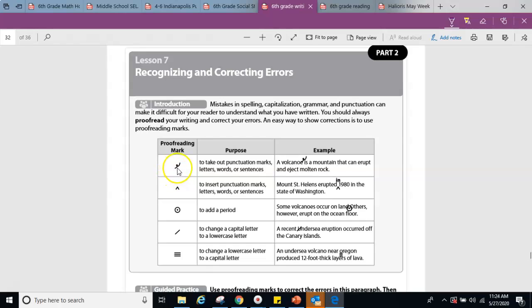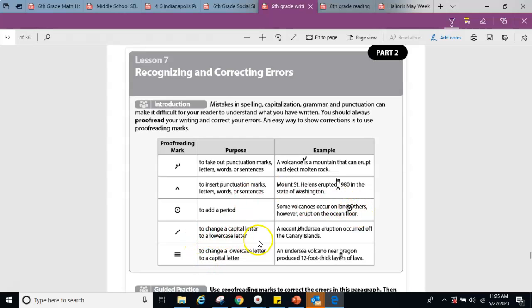So this little curly thing is to take out punctuation marks, letters, words, or sentences. So it took out the E on the end of volcano. We use this caret to insert punctuation marks, letters, words, or sentences. So we used a caret right here to insert the word in. Mount St. Helens erupted in 1980 in the state of Washington. When we add a period, we want to circle it. That's just what they did there.